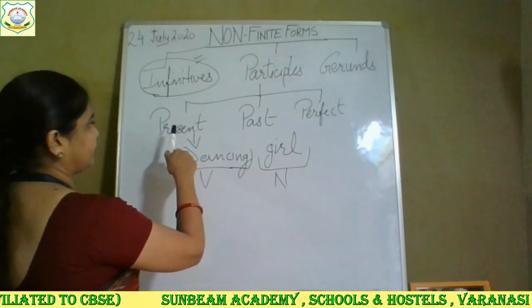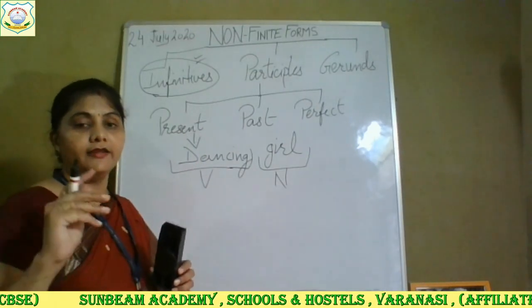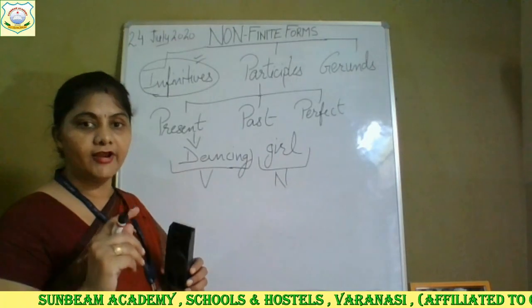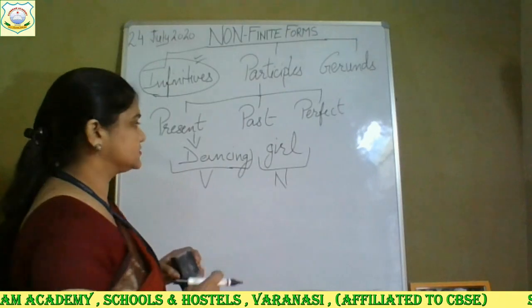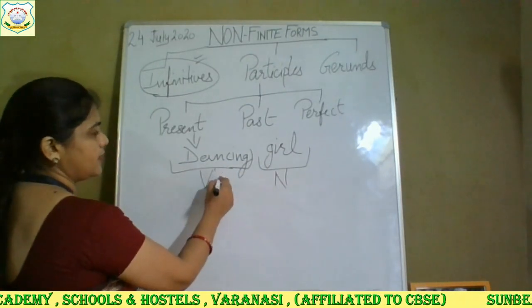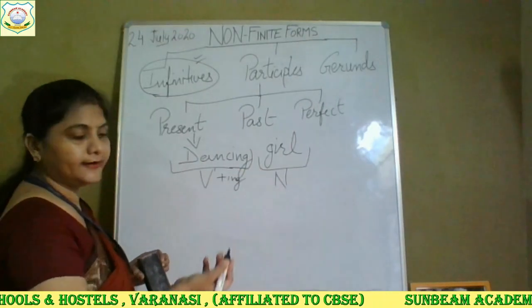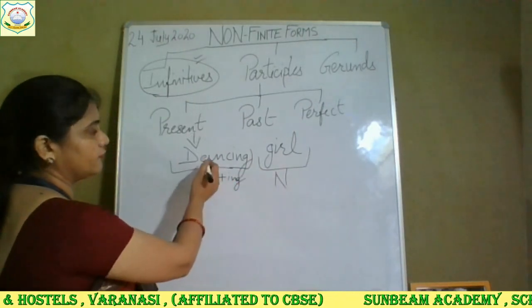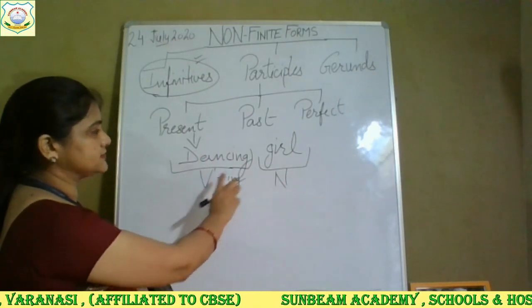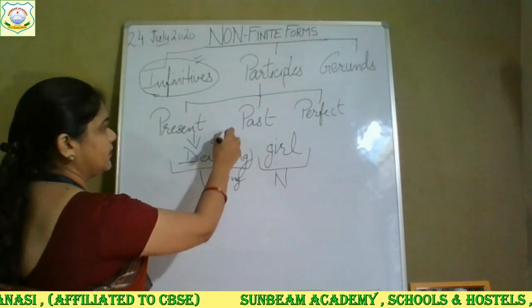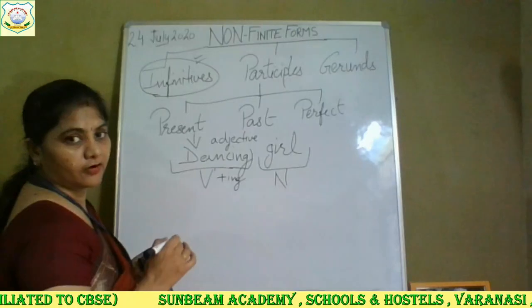So in the first kind of participle, that is present participle, what have we learned? We have learned that in the verb, when ing is added, it becomes our present participle. This is the first form of verb and I have added here ing. And it has become our what? Present participle. Because now it has started acting as an adjective. This dancing has become your adjective now.